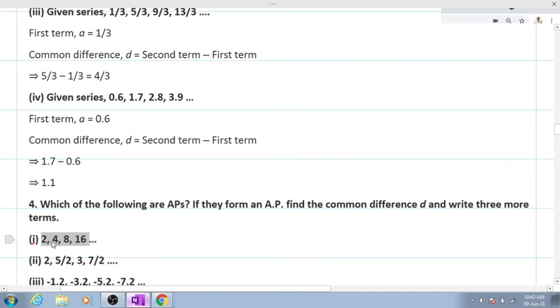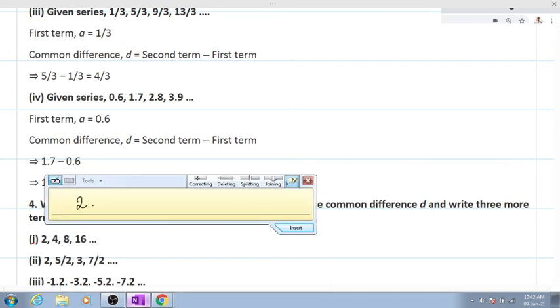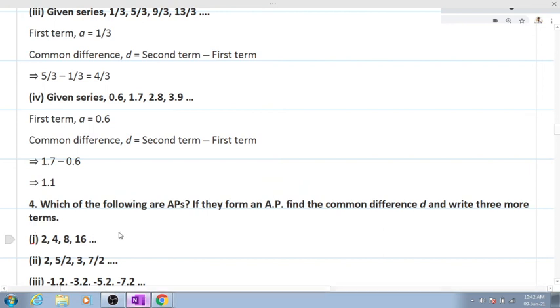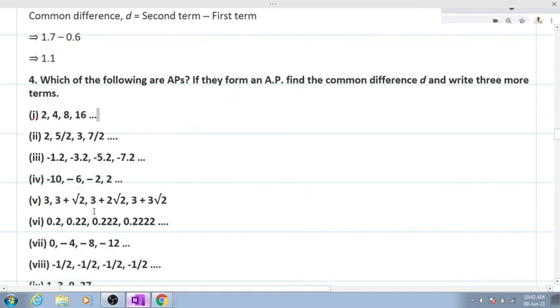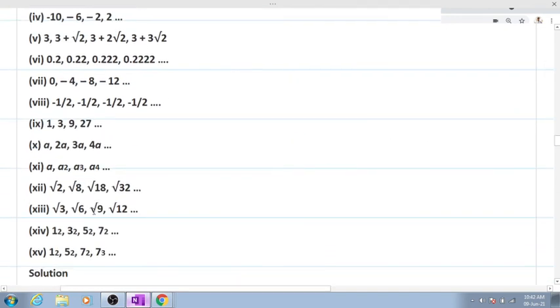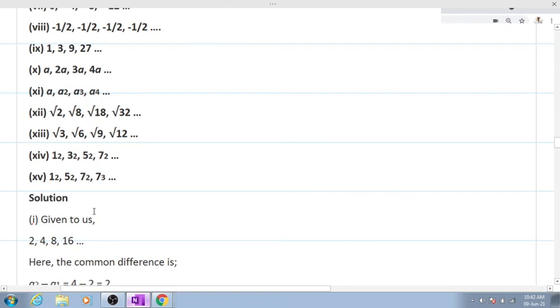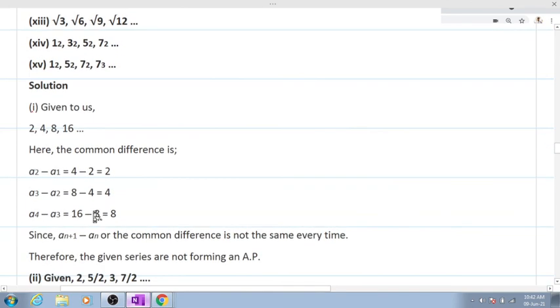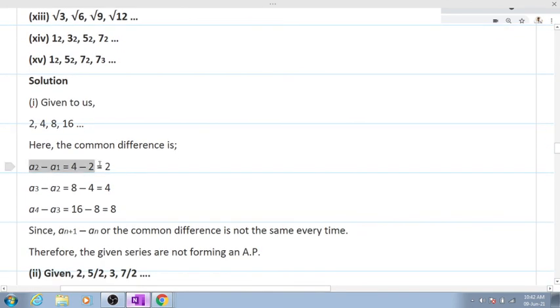No, sir. Obviously, because 4 minus 2 is 2 and 8 minus 4 is 4. The first common difference is 2 and the second difference is 4. Right? So we cannot say it's in AP. So the first one gets ruled out. Now, did everybody understand why the first one is getting ruled out? Yes or no? Because the common difference doesn't stay the same. We'll have to take the common difference out at each and every level. Clear? And then say that it is not the same throughout, therefore the series does not form an AP.